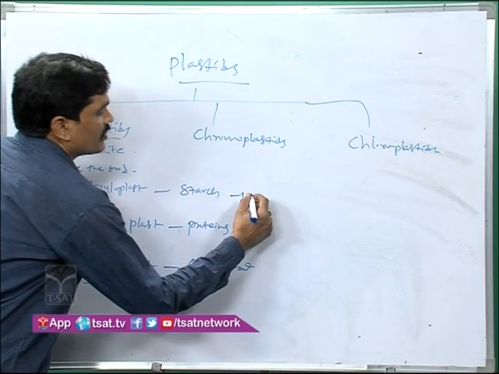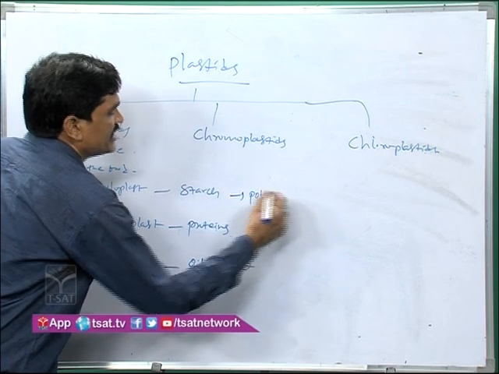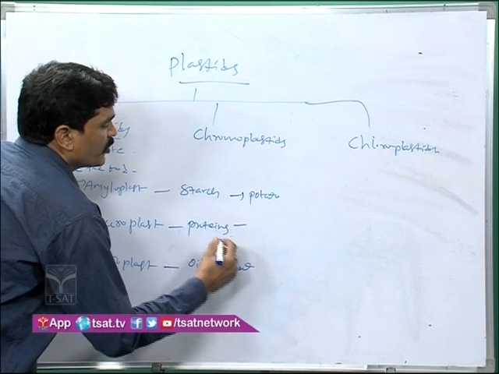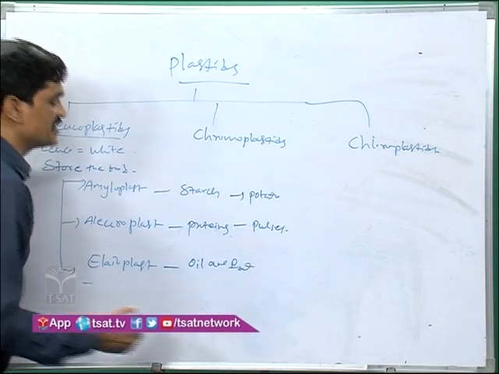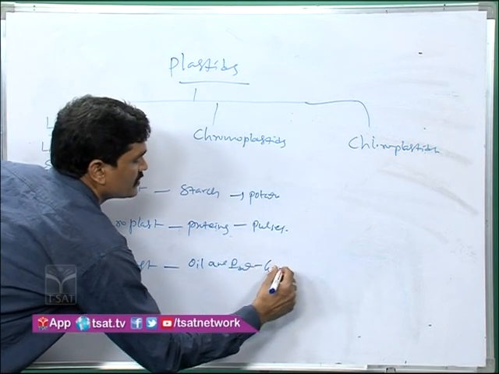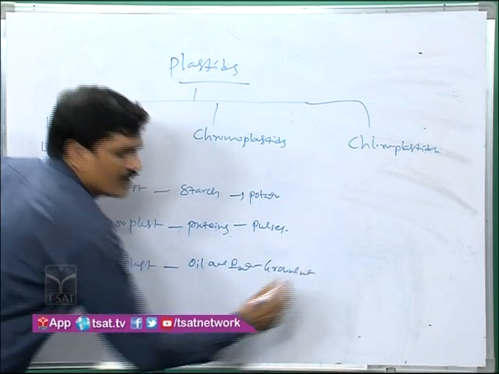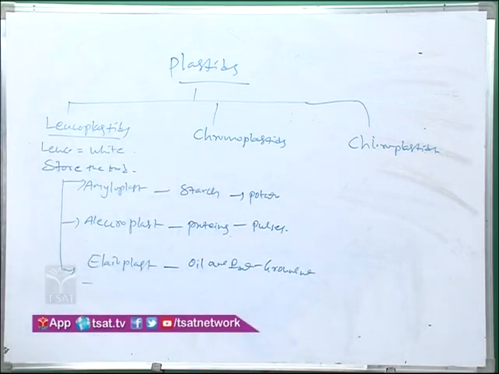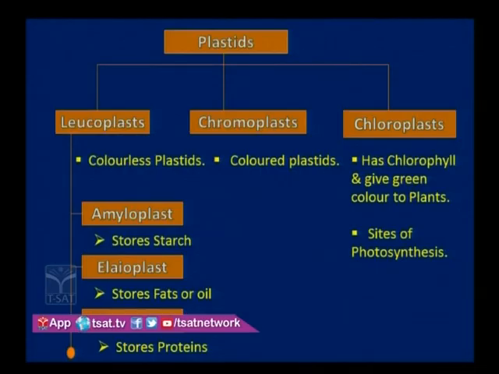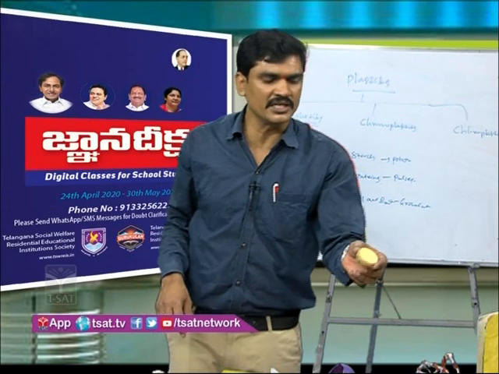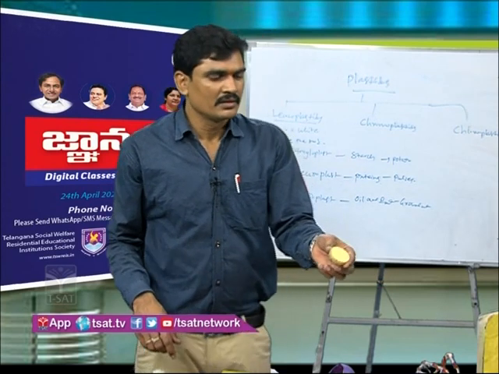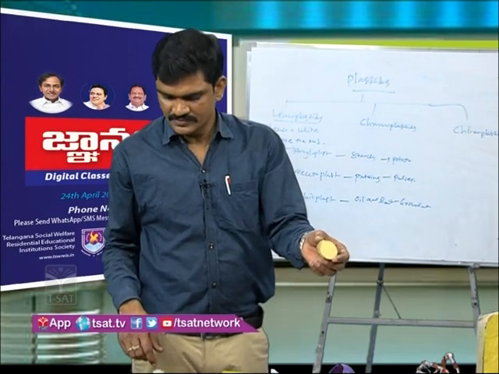You can see the example of potato, which is white in color. Proteins are mostly present in seeds such as pulses. For oils, you may take groundnut. If you see the potato, it contains amyloplastids.